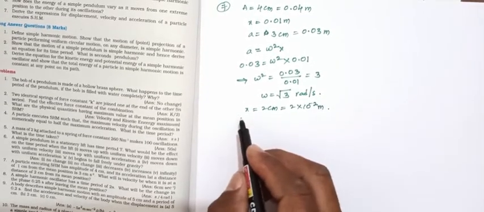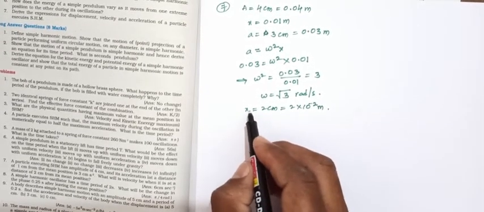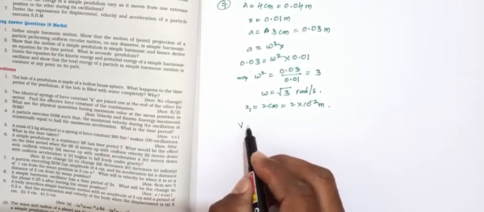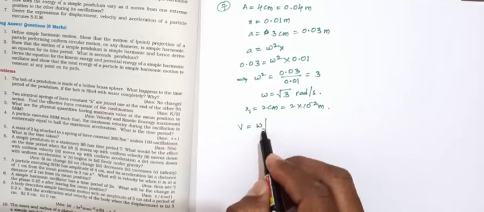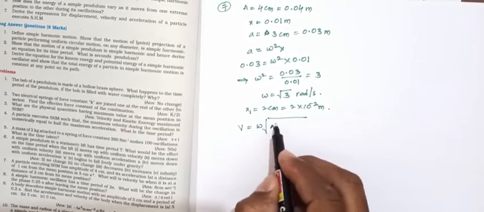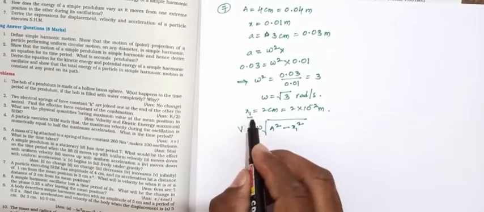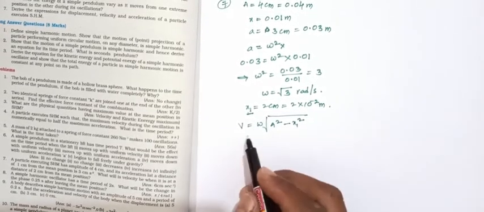So what is the velocity? We take the displacement as x1. Velocity v equals omega into square root of A square minus x1 square.